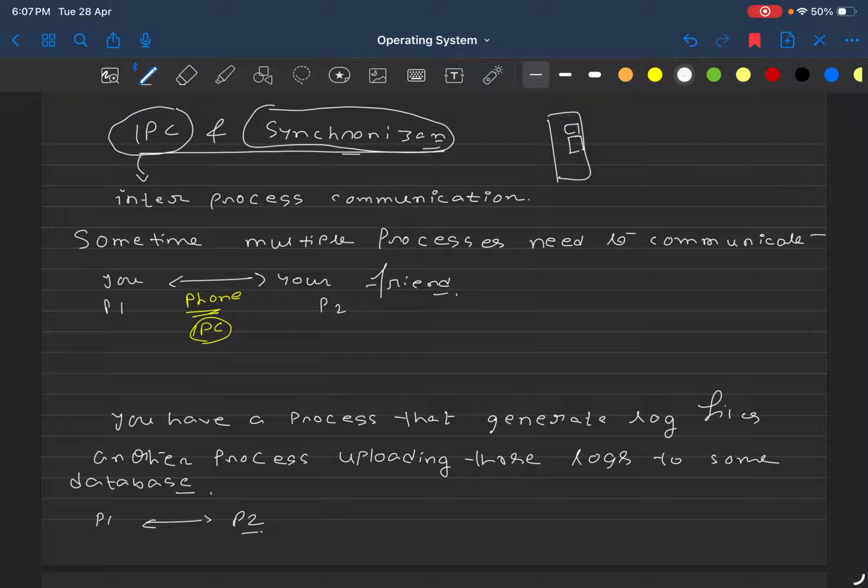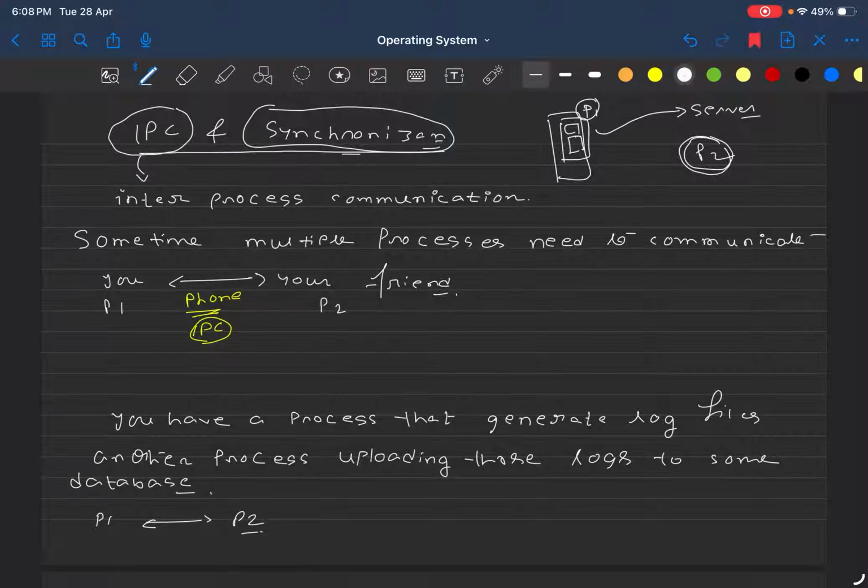And there will be another process, let's say that is process 2. The pre-processing and shooting of the video was done by process 1. The responsibility of process 2 is to take the chunks of these videos and transmit them to the server of the application. It might be the server of YouTube, or Instagram, or Facebook. So two processes are communicating with each other to make the live streaming feature work.